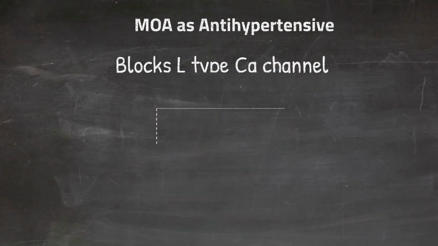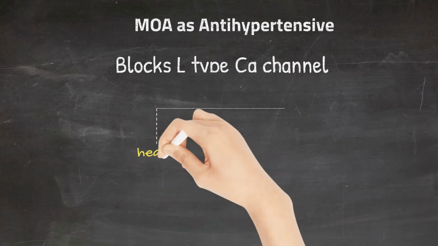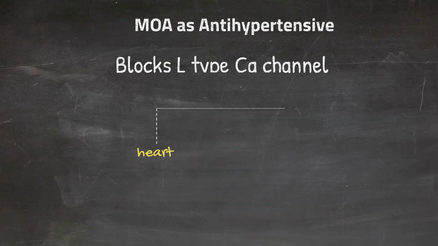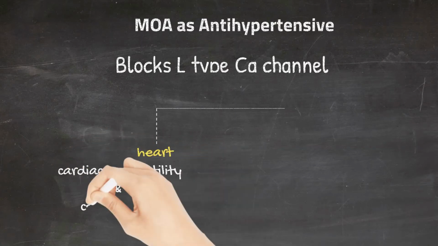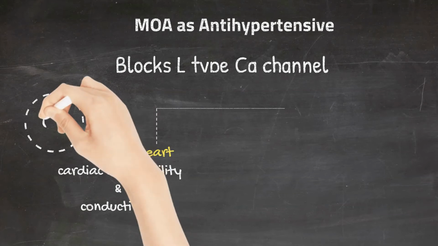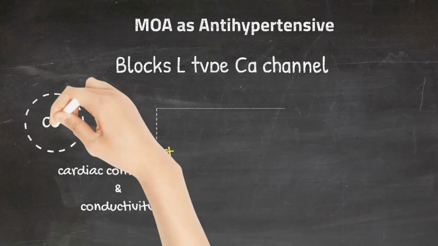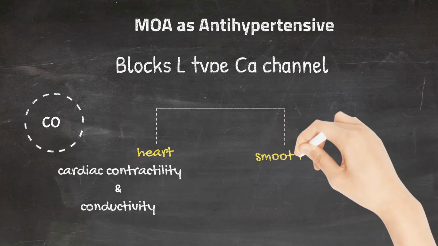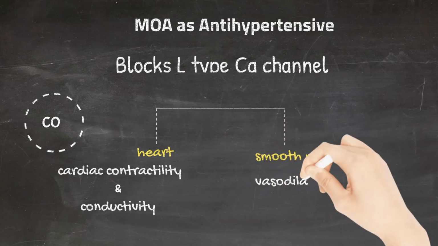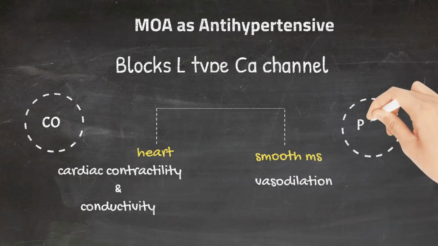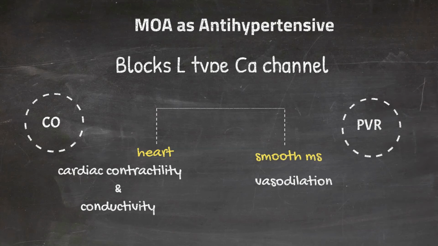When the calcium channels in the heart are blocked, it reduces cardiac contractility. As you know, calcium is a quintessential element required for contraction. When the calcium channels are blocked, the cardiac contractility naturally decreases. It also reduces impulse transmission in the SA node and AV node. Thereby, by reducing the cardiac contractility as well as conductivity, the cardiac output is reduced. And when the calcium channels of the smooth muscles of blood vessels are blocked, it causes vasodilatation and thereby reduces the peripheral vascular resistance.